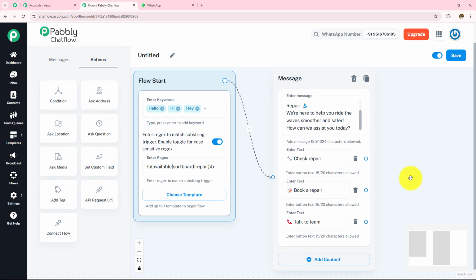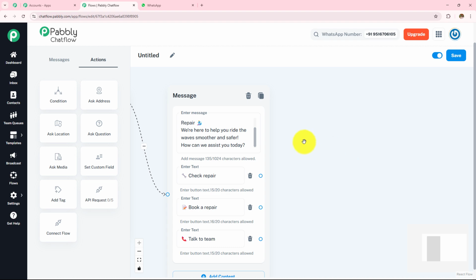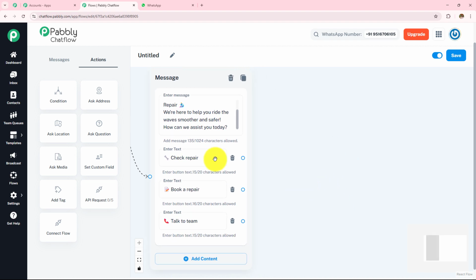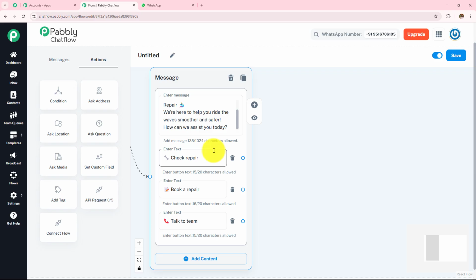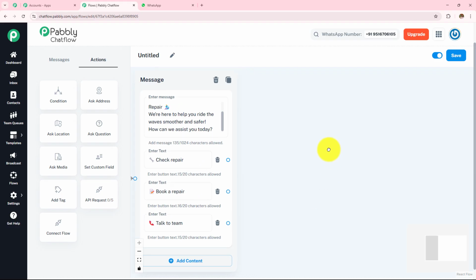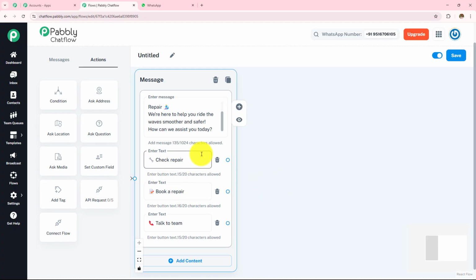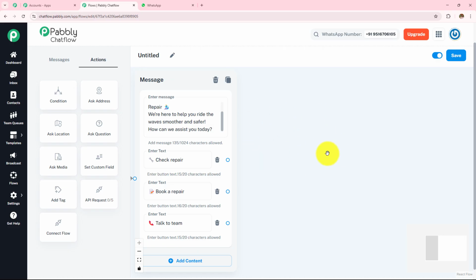As soon as my chatbot gets triggered, it is going to send the very first message, and in this message I am going to provide three buttons, whether they want to check the repair, book a repair, or talk to the support team. So I have added three buttons and I am going to create the messages for each of them. If my customer clicks on book a repair, I need to provide them with all the information. If they want to check the repair status, I need to provide the link of their repair status, and if they want to talk to the team, I am going to provide all the contact information.